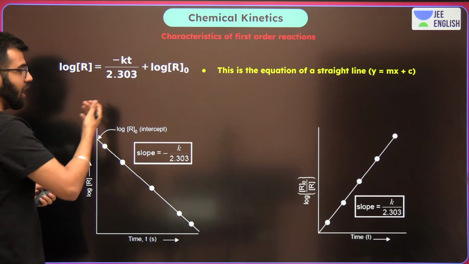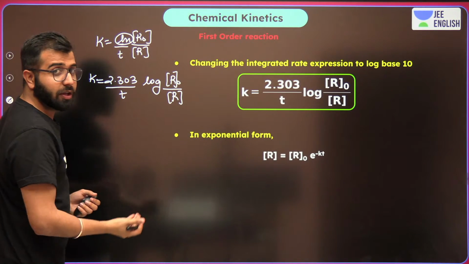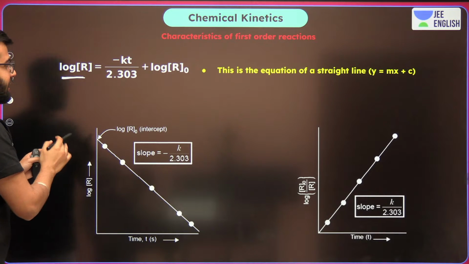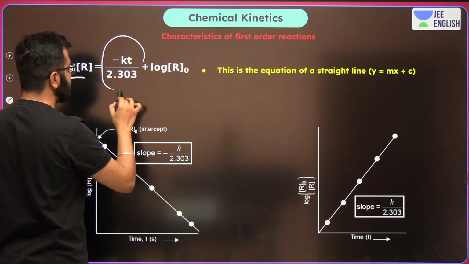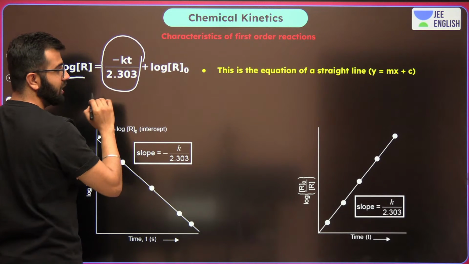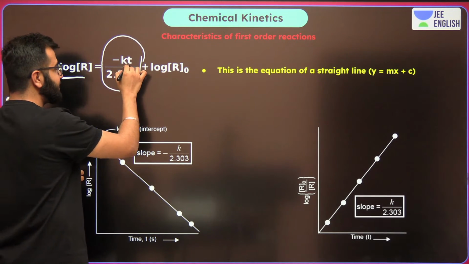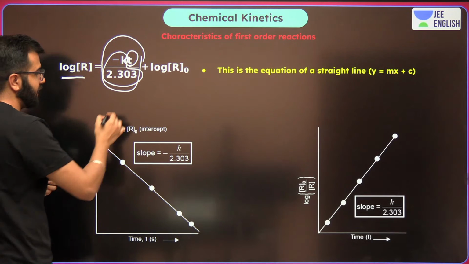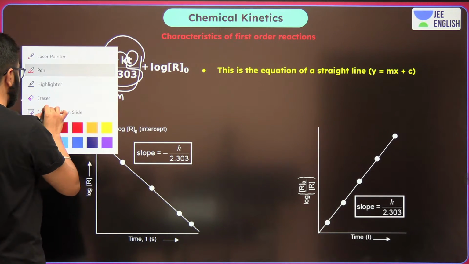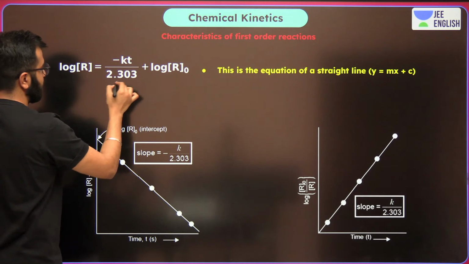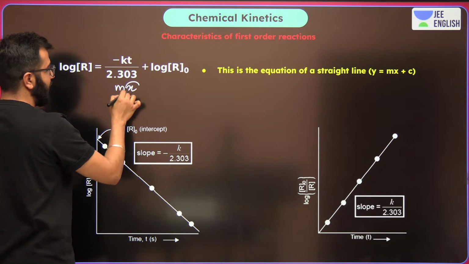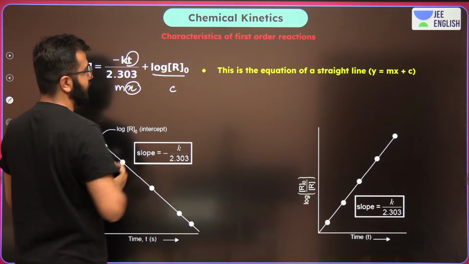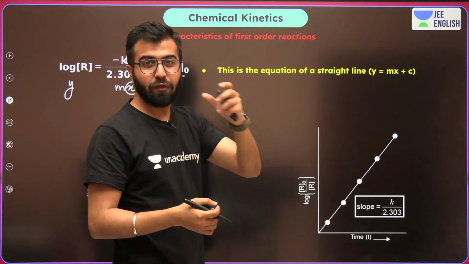Over here, how are we going to talk about the graph? Whenever we write the same thing, log R on one side minus KT upon 2.303. See, this time is going to be the x. So minus K upon 2.303 is going to be the m. This is what I'm marking as m. This is mx, this x is t over here. This is y over here. This one is the c over here, the intercept, log of initial concentration.